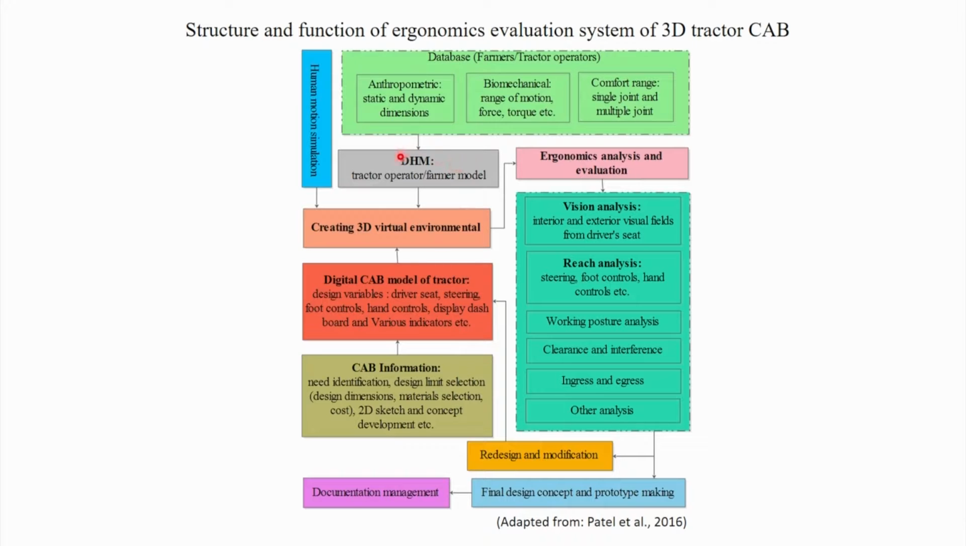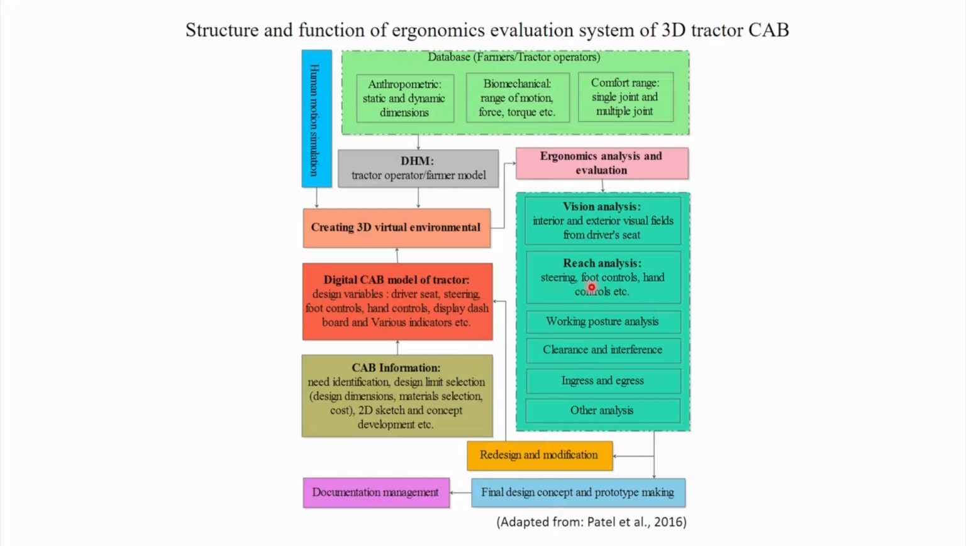While digital human model or mannequin is ready, and at the same time CAD model of the tractor is ready, then both these things are brought to the virtual environment with proper interfacing. While digital human model is interfaced with the tractor cab model, then we go for various ergonomic evaluations. These ergonomic evaluations include vision analysis, that is interior exterior visual field from driver seat.